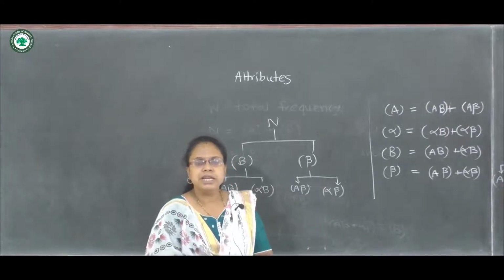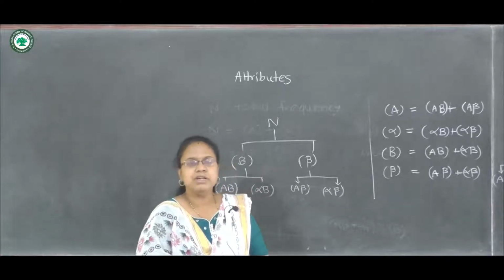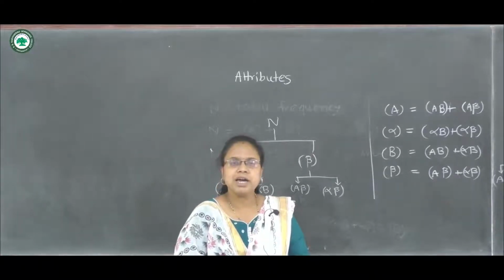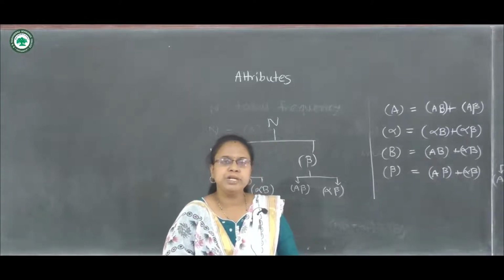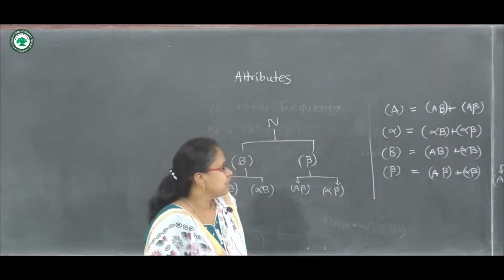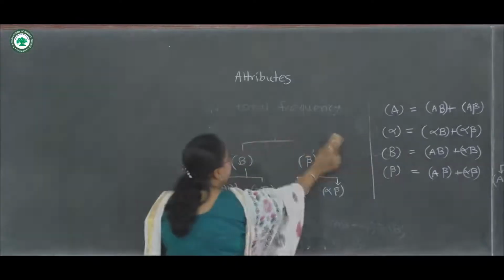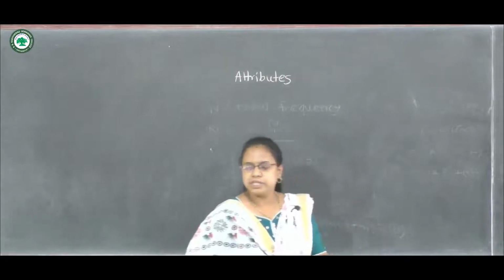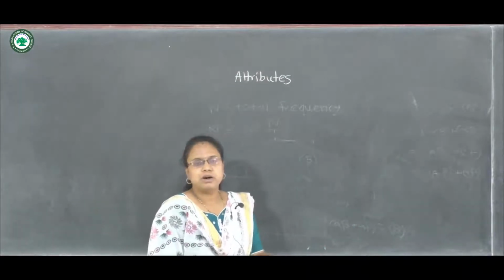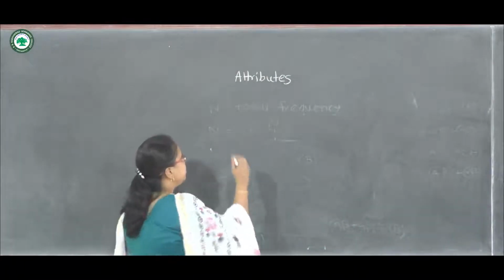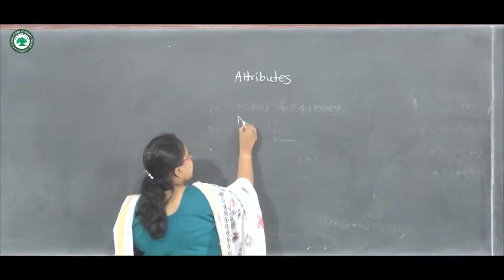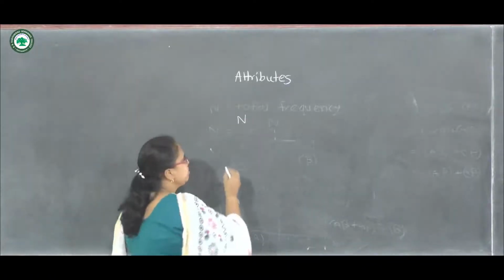So similarly, let us see the relation between three attributes. If there are three attributes A, B and C, then let us write down the relations. We have previously learned the order of an attribute. So N is the total frequency here.